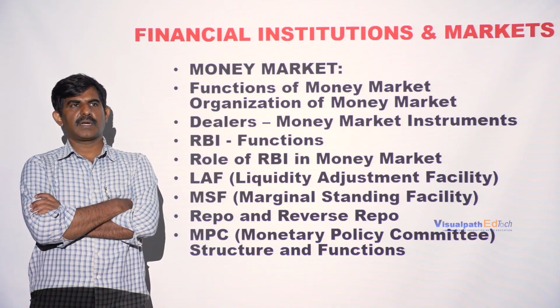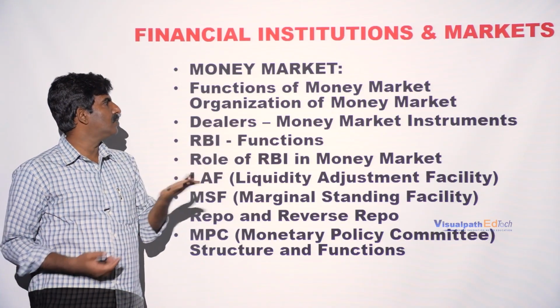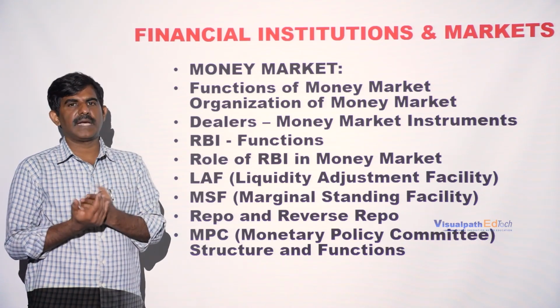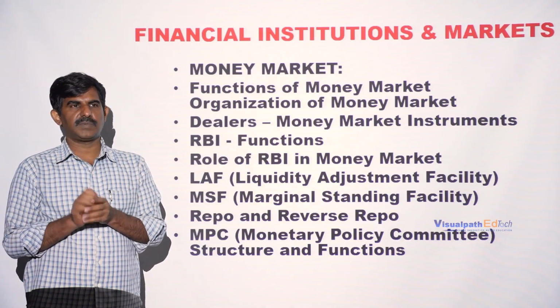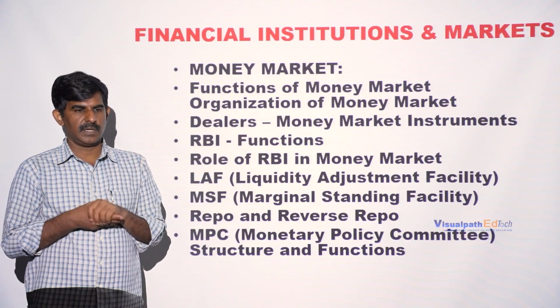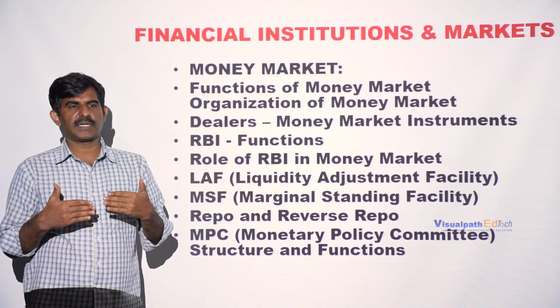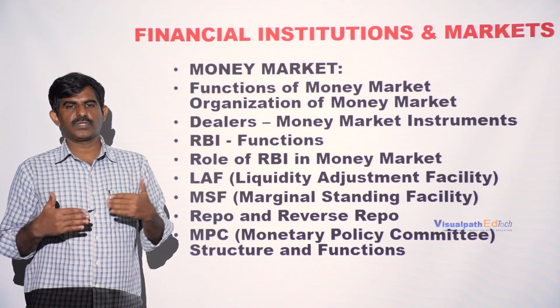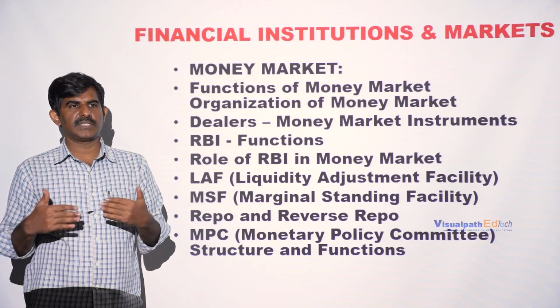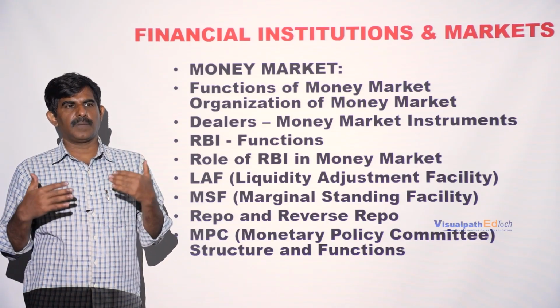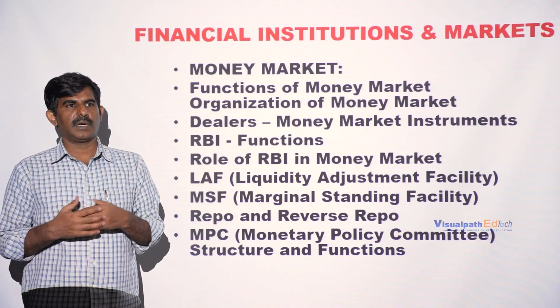The money market is again divided into two types: organized and unorganized sector. The organized money market is completely organized, and comes under institutions which have been registered with the government, with operations under a regulatory body.